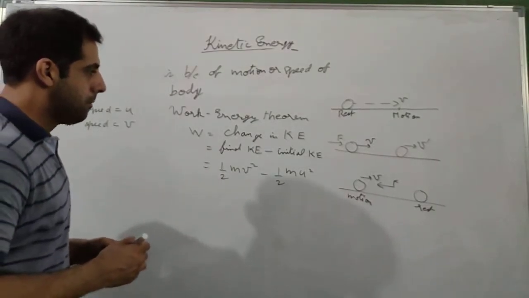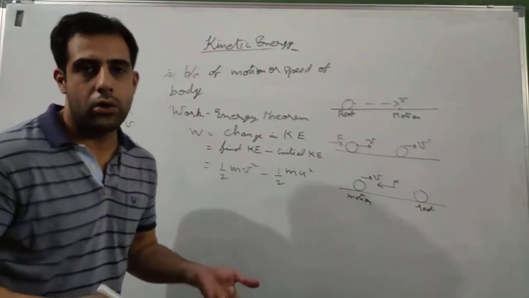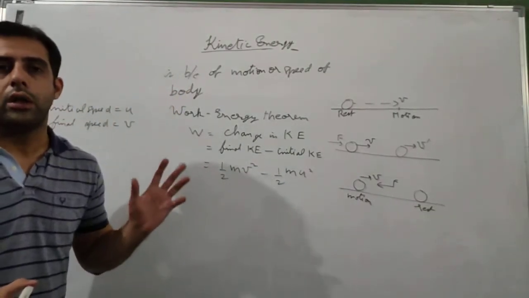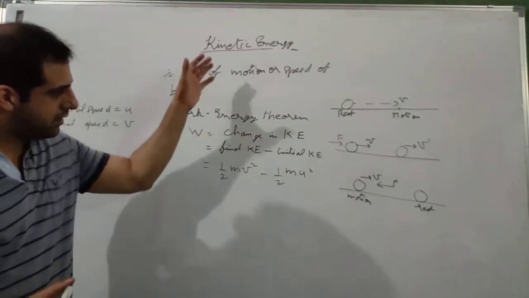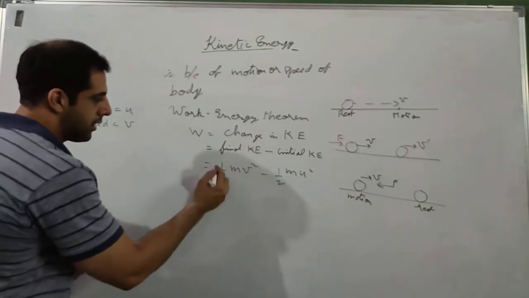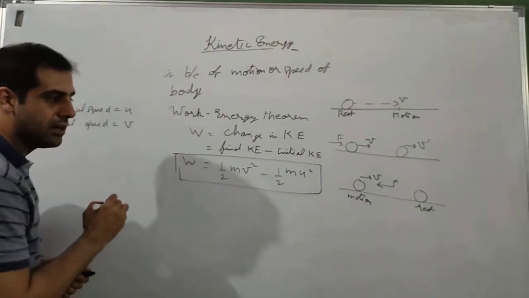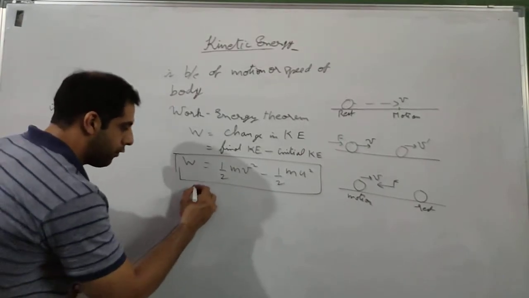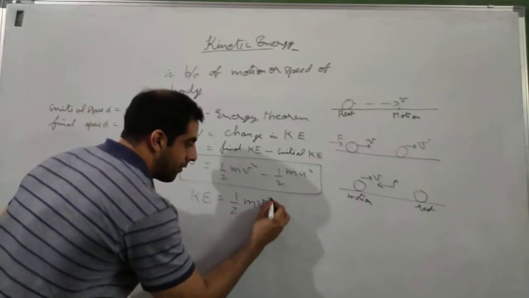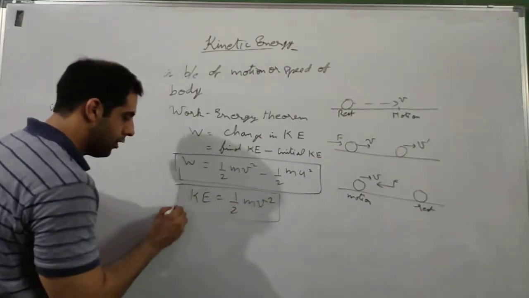So from this particular theorem we found out that the formula for kinetic energy is equal to half mv square. Whatever the entire procedure is, we are going to do it later on. Right now, remember, work done equals change in kinetic energy, a very important theorem, and from this we get the formula that kinetic energy equals half mv square. This is your formula for kinetic energy.